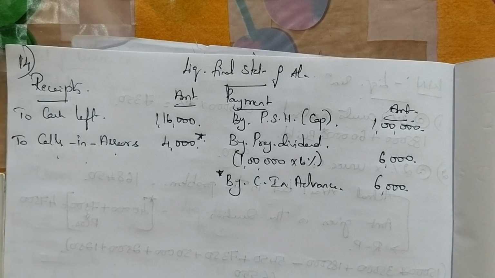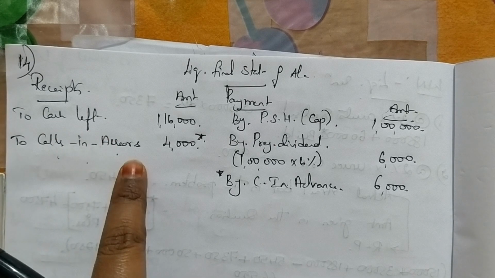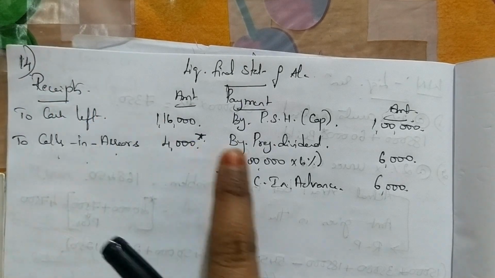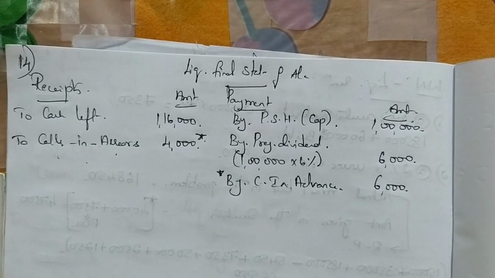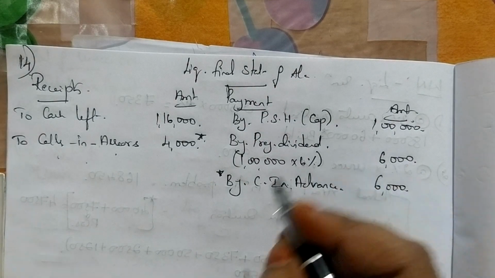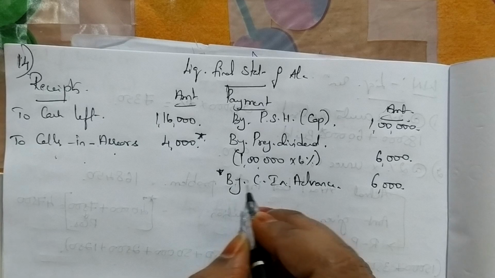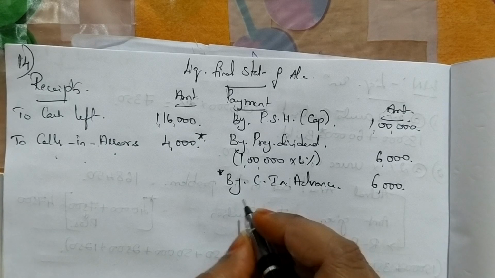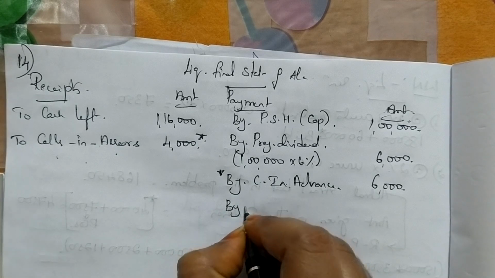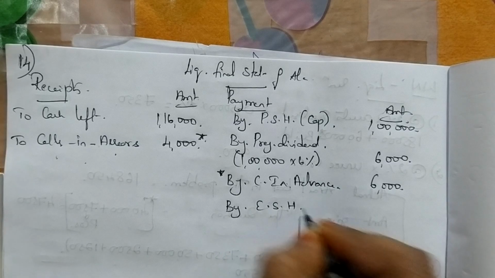That is the only thing that you have to do. Whenever you have information on arrears and advance, don't calculate anything. If it is arrears, put it under the receipt side. If it is advance, put it under the payment side. Now after this, what do you do? You take the balance and you give it to the equity shareholders. So after this, I have to write the equity shareholders.